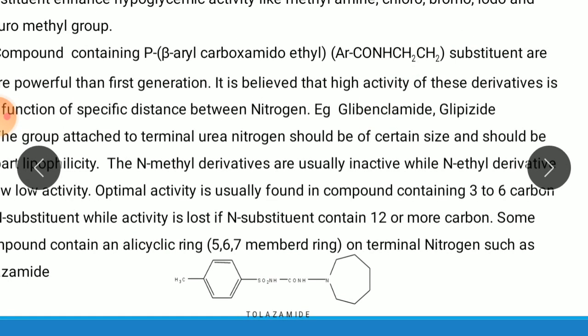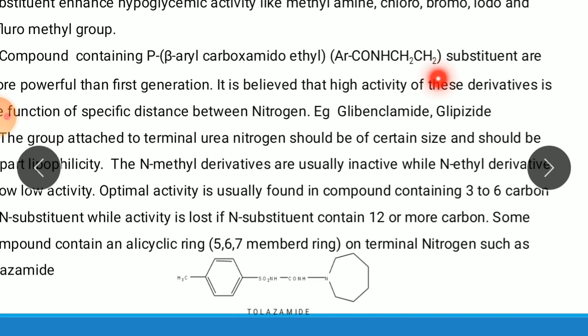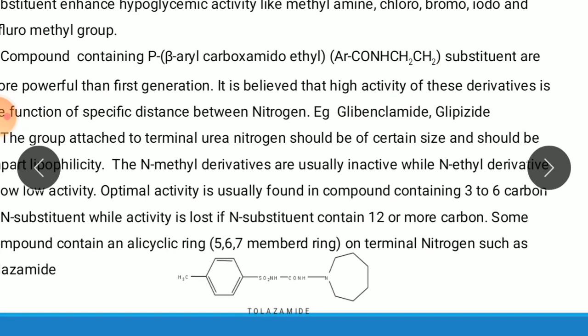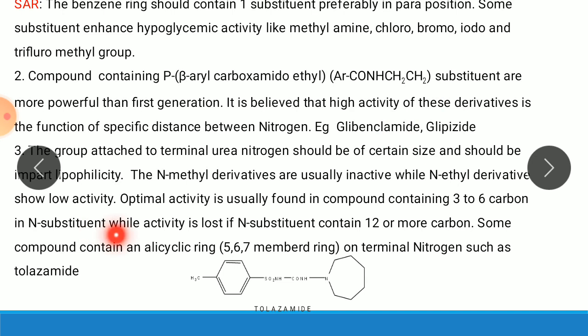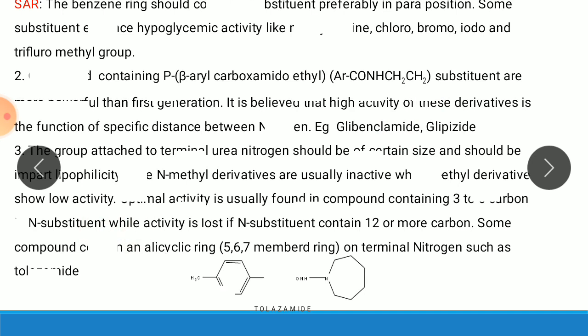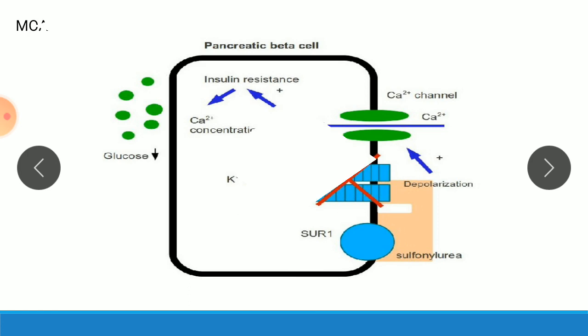If there are 3 to 6 carbons attached to this urea nitrogen, the compound shows optimum activity. But if it is attached to 12 or more carbons, then the compound is less active. Sometimes a 5, 6, or 7 member ring is also attached. The example is tolazamide, where the urea nitrogen is attached to a 7 member ring. So that is the SAR of sulfonylurea derivatives. Now, the mechanism of action.